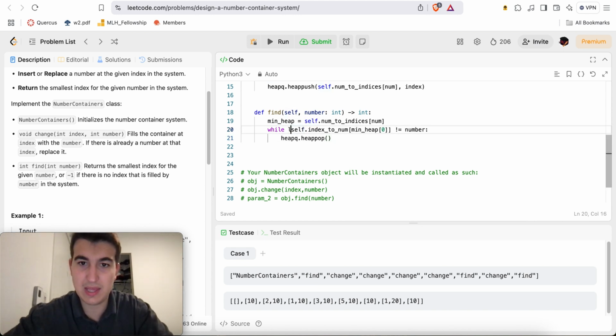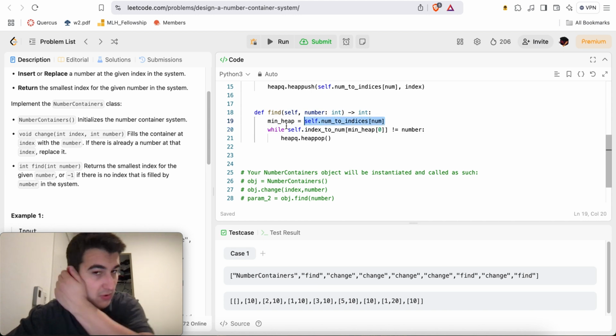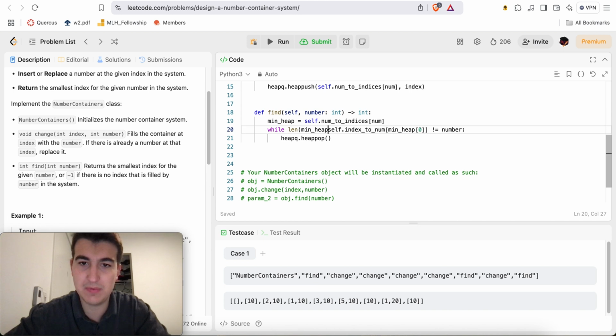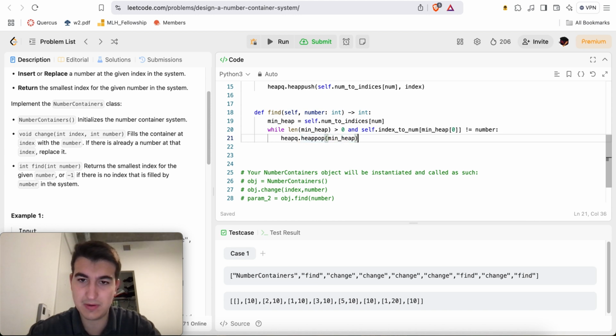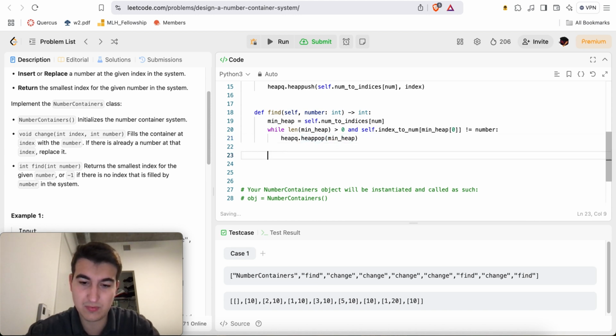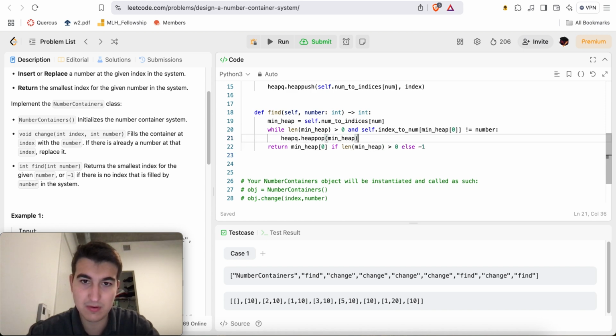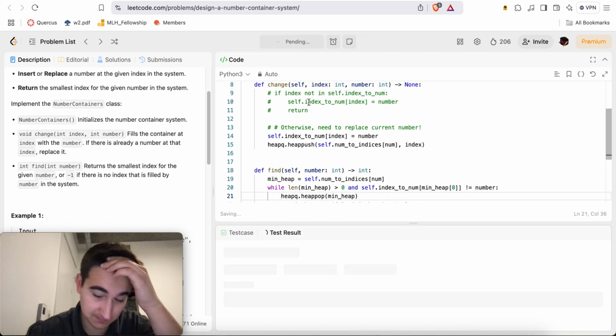While length... Yeah, it'll be a reference, right? So yeah, while length of min heap is greater than 0, and this heap pop from the min heap. Return heap of 0 if length of min heap greater than 0, else -1. Right? Something like this.